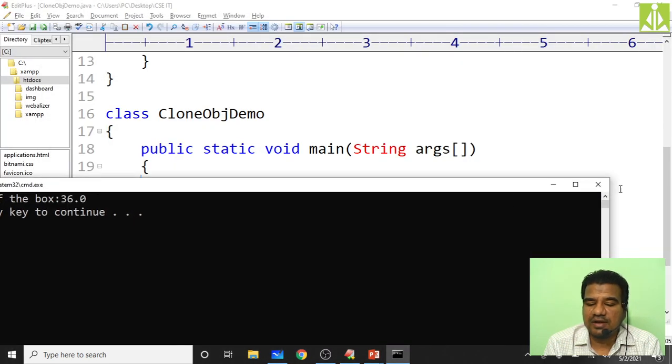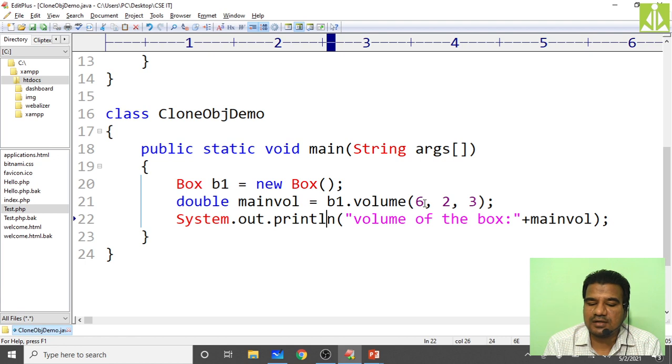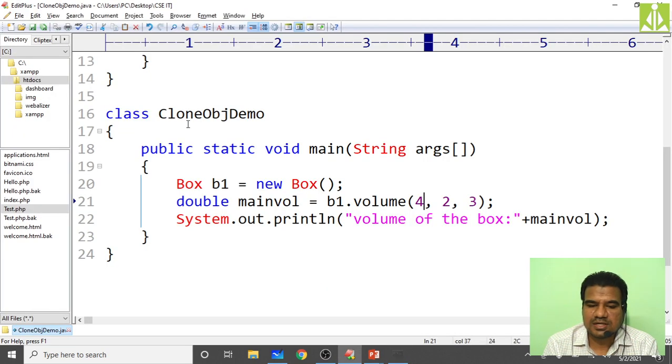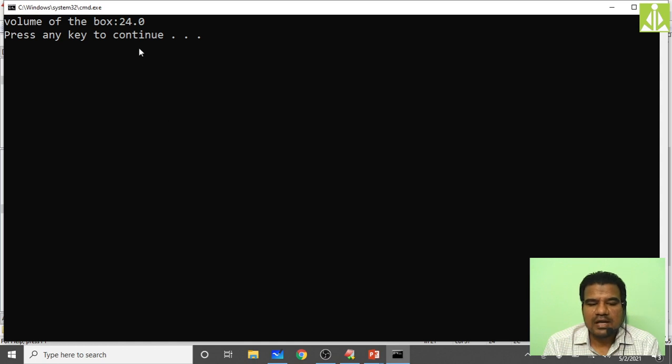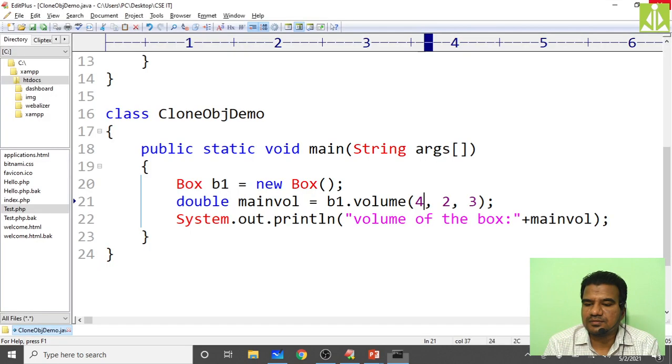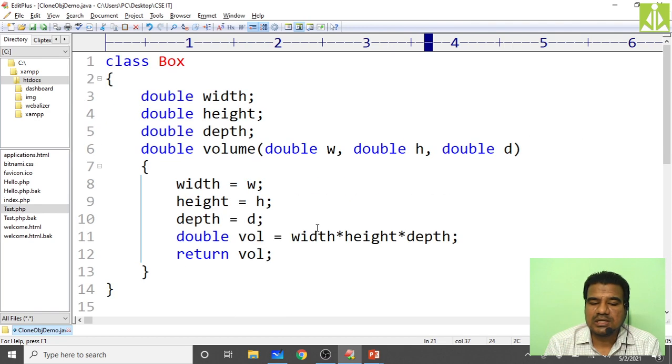Every time it's 36, so you may be getting confused that it is giving the same output every time. So I will make this 4. Now 4 2s 8, 3s 24. We need to get 24. Compile it. Compilation successful. Then run it. As you can see, it is giving 24 now. Hopefully you understood.